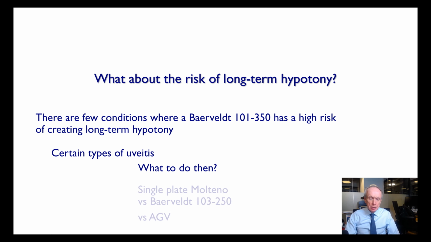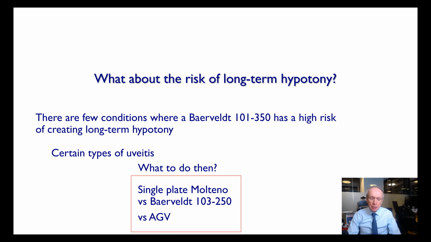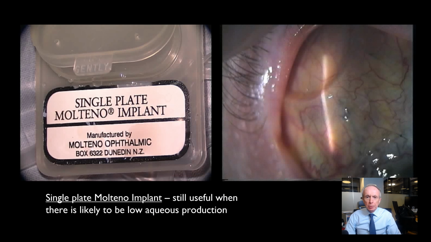In that situation, I will generally use the single plate Molteno if the patient's had very severe uveitis from early childhood, or a Baerveldt 250 or perhaps an Ahmed valve if slightly less severe, but even these can be too much for the very severe JIA patients. The single plate Molteno implant therefore has not yet been quite consigned to the history books.